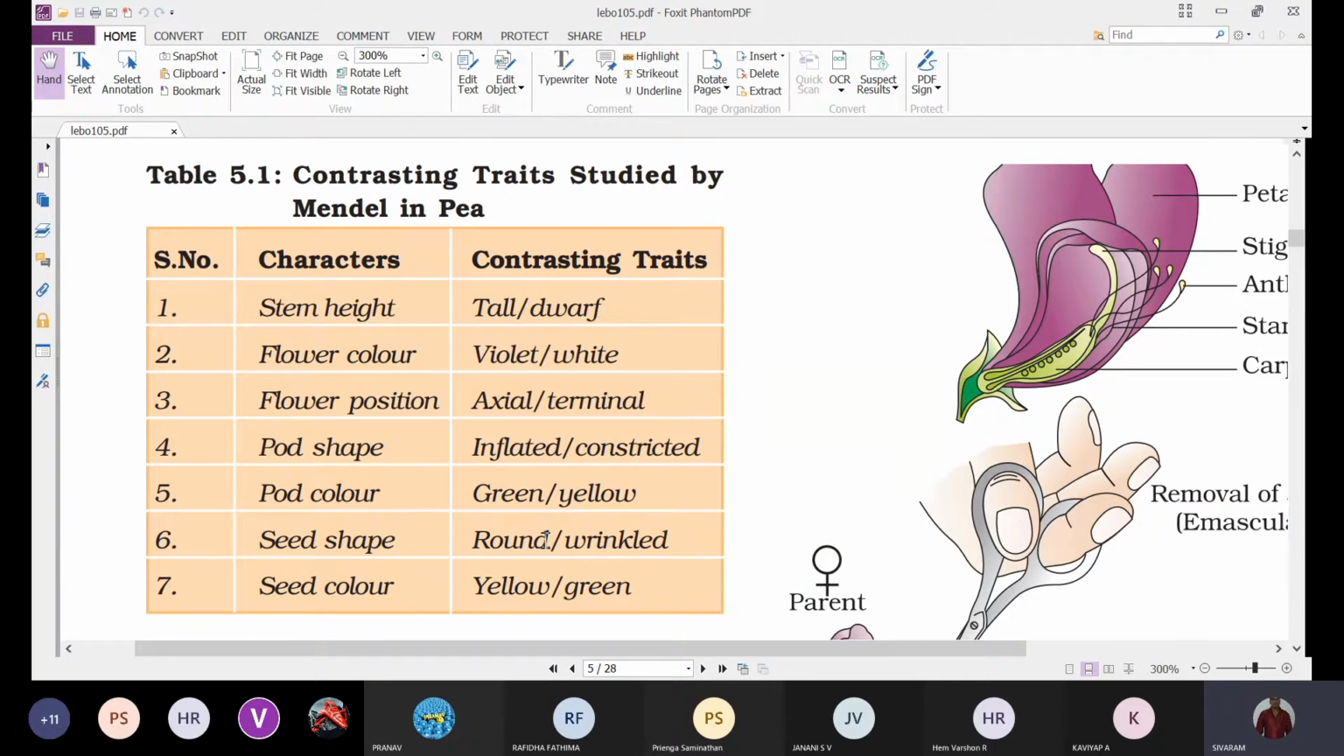Stem height, flower color, flower position, pod shape. Pod means fruit. In the case of Fabaceae, we call the fruit a pod or legume.